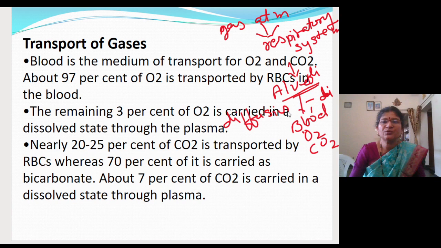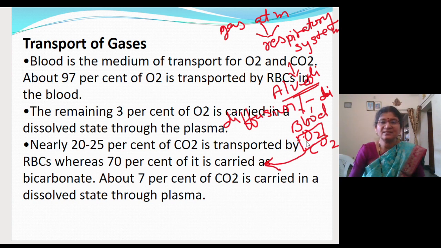And you know what is diffusion? From the higher concentration to the lower concentration. Now let us take the gases entered in the blood, mainly oxygen. Let me just take an example of oxygen. The oxygen which entered into the blood, how will it go to the different parts of the body, because each and every cell of the body is in need of oxygen.